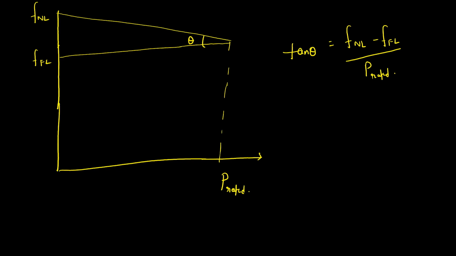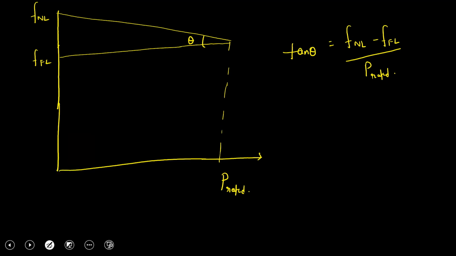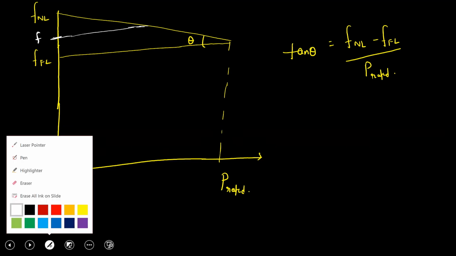Now suppose this machine is operating at this frequency F. It is not operating at no load or full load, but in between. Then you can see that these two right angle triangles are similar.